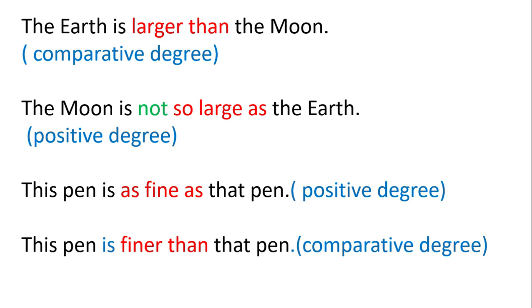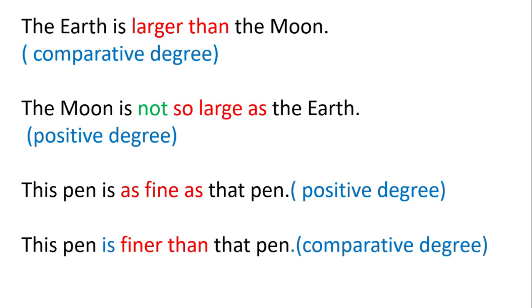Moon is not so large as the Earth. Here moon and earth are compared, but they are not in equal quality. The not indicates they are not equal in quality. Not so large as indicates the positive degree.